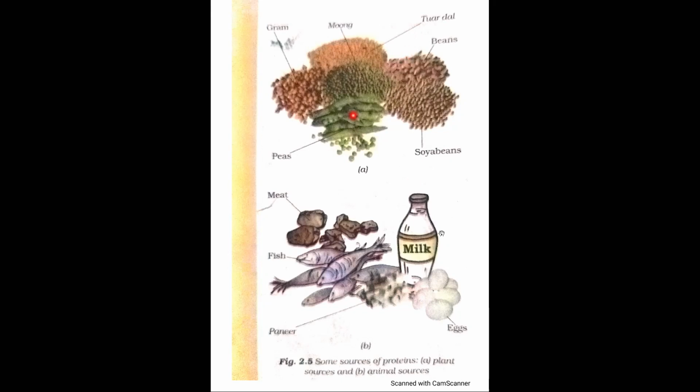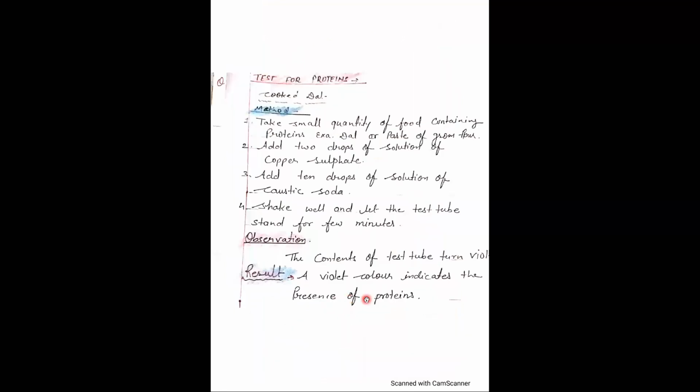The next is animal source. If you are non-vegetarian, then this is very good, children. Non-veg contains a lot of protein, like fish, meat and egg. And if you are not non-vegetarian, then milk is also very good, because you can drink milk also. At least one glass of milk you should drink every day, because it contains a lot of protein which is needed by your body for healthy growth.